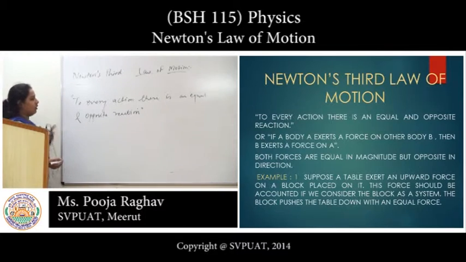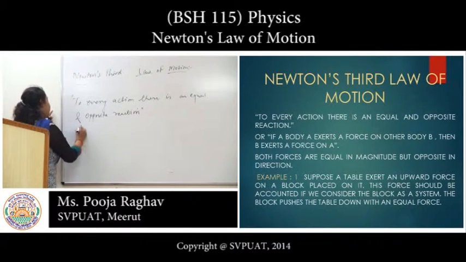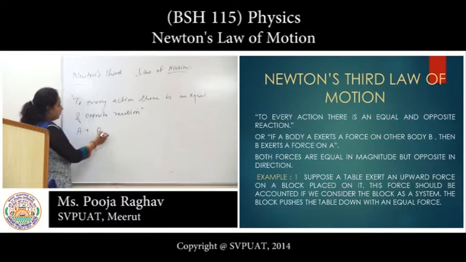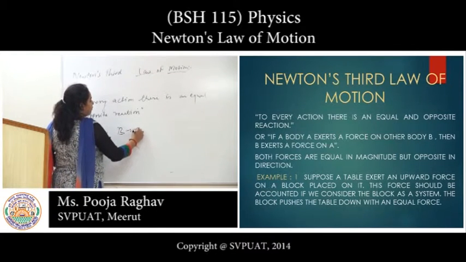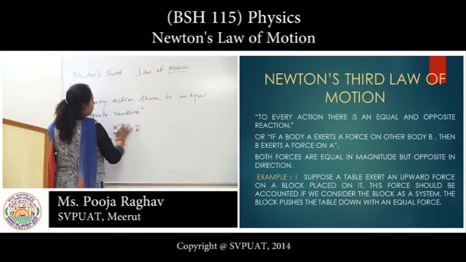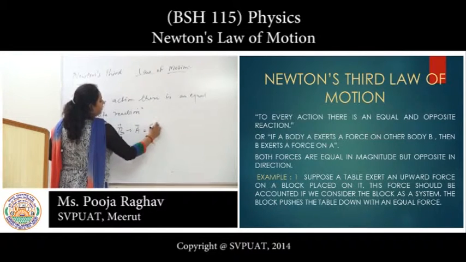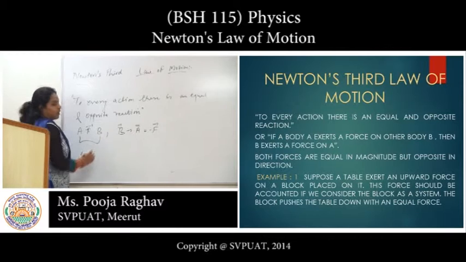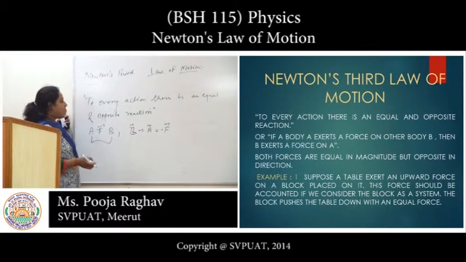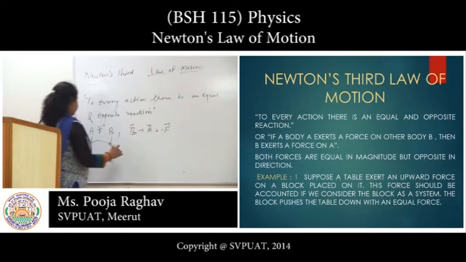Let us consider that person A exerts a force F vector on person B, and person B exerts a force minus F vector on person A. That means these two forces are equal in magnitude but opposite in direction.